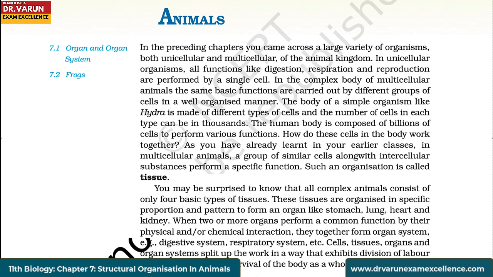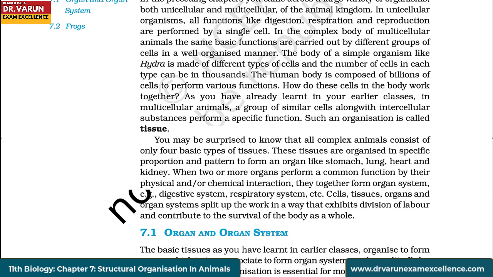As you have already learnt in your earlier classes, in multicellular organisms, a group of similar cells along with intercellular substances perform a specific function. Such an organization is called tissue. You may be surprised to know that all complex animals consist of only 4 basic types of tissues. These tissues are organized in specific proportion and pattern to form an organ like stomach, lung, heart, and kidney.